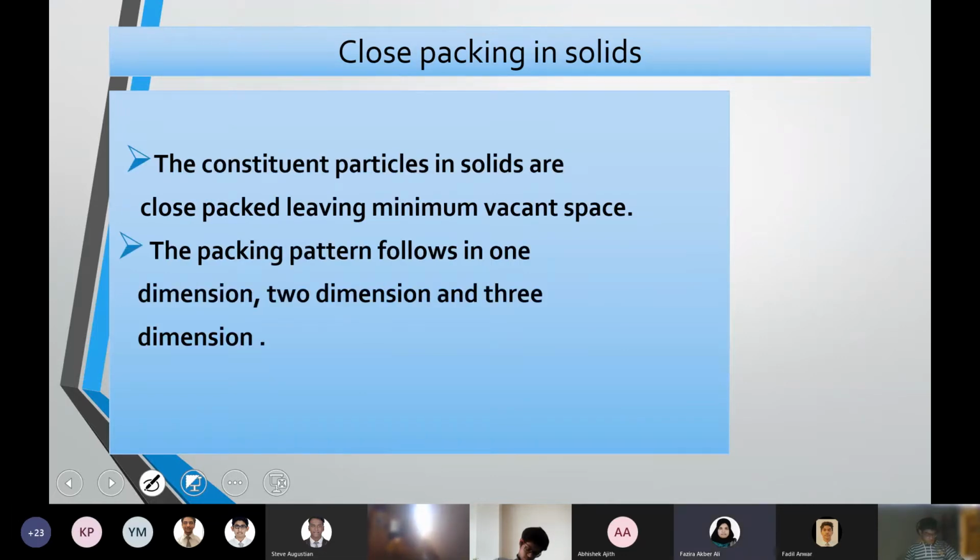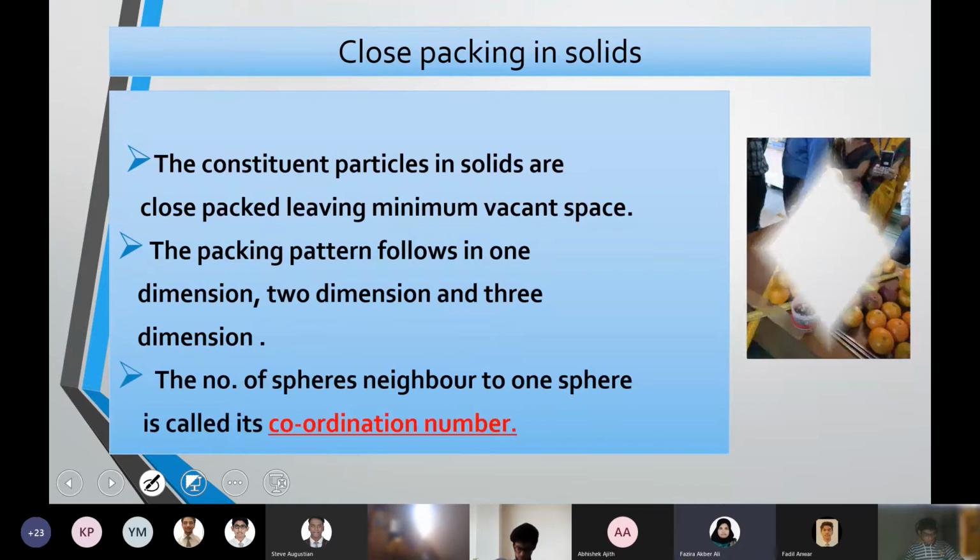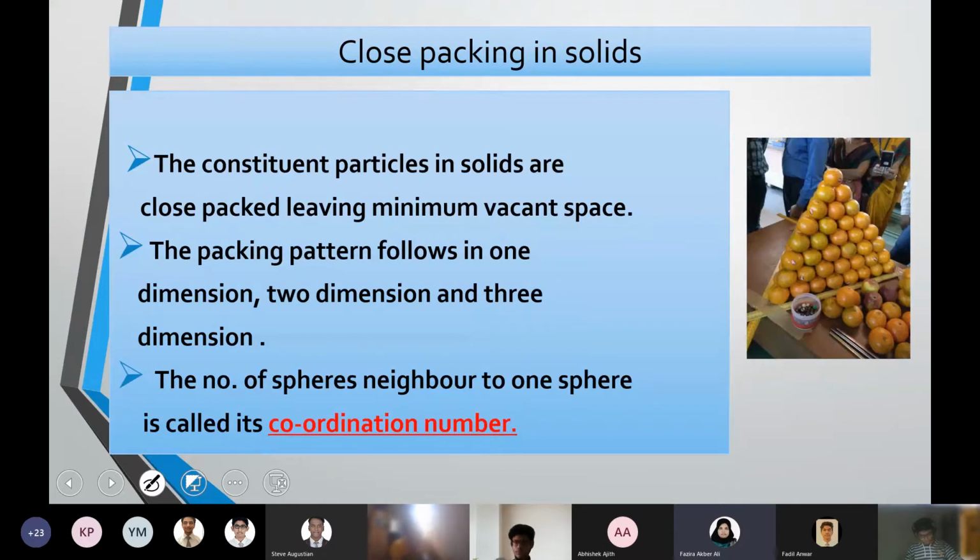Close packing means, you can just see the diagram picture in which you can see the oranges arranged. When you are arranging something, especially as you might have learned in the lower classes, solids have a very tight packing. That means there is not much distance between the particles when they are arranged in a solid. So there will be less vacant space, because they try to be as close to each other as possible to leave a minimum vacant space.